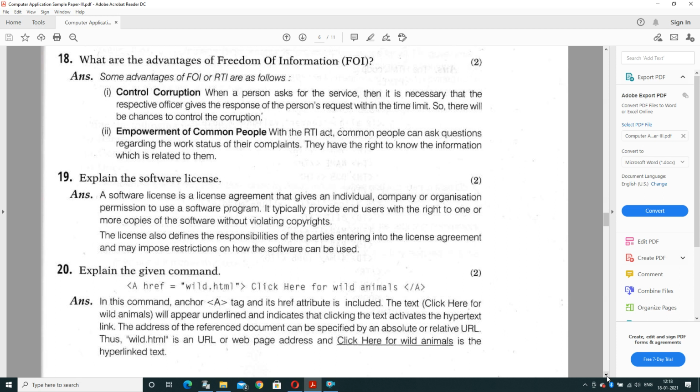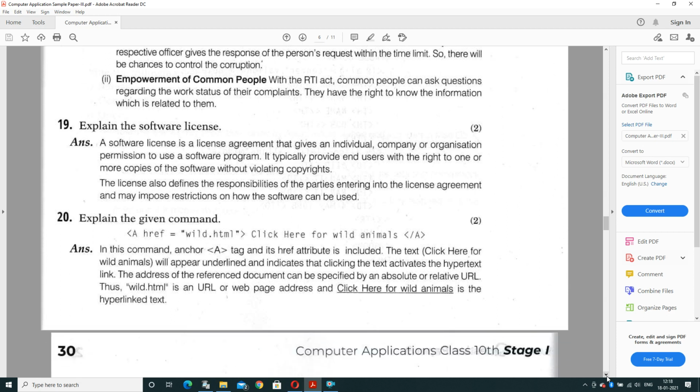If any person wants to know the information about a particular department or a particular person, he can easily get the information within a particular time bound. So it will reduce corruption in an official manner. Second thing, empowerment of common people. With the RTI Act, common people can ask questions regarding the work status of their complaints. They have the right to know about the information which is related to them. They can briefly or in a detailed manner find out the information of a person. They can apply online, and within a time bound, an officer needs to provide the information to a particular client that requires the information.